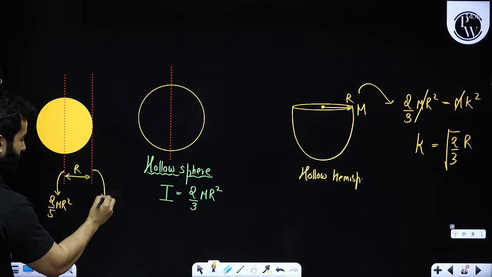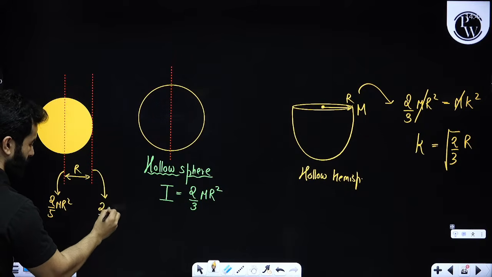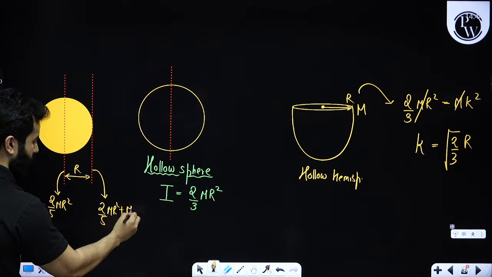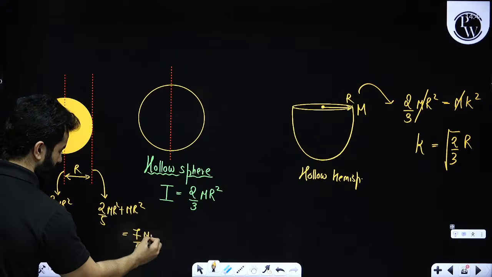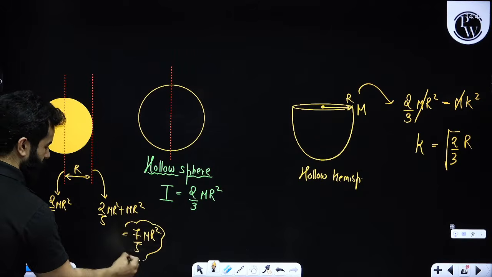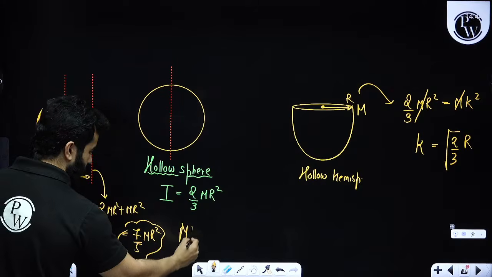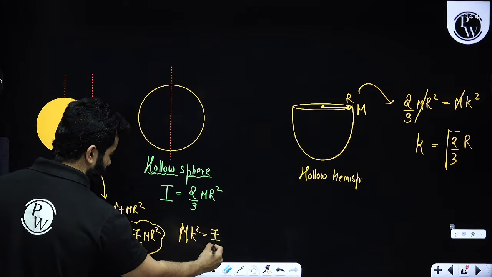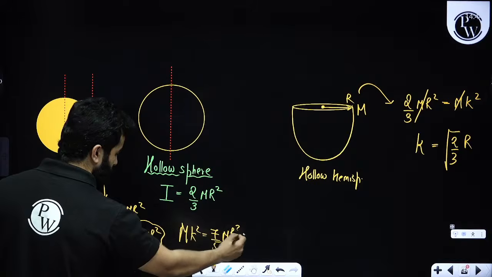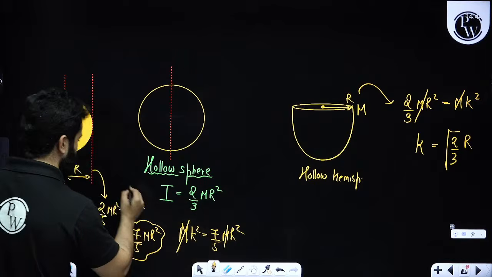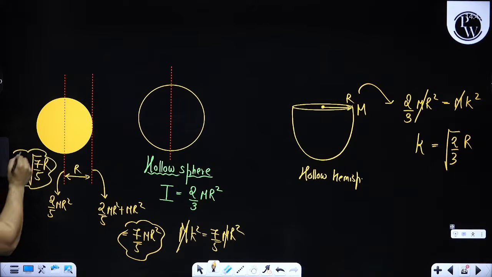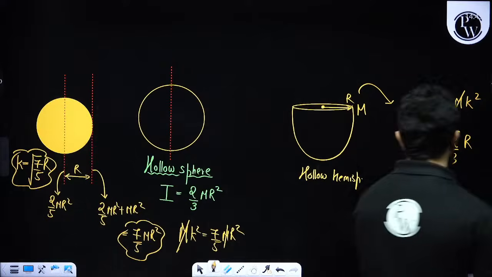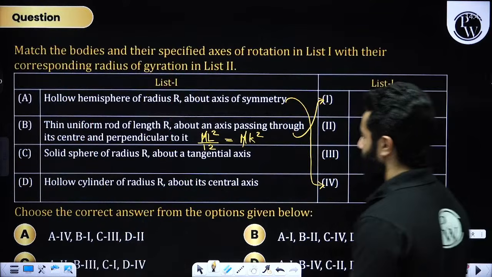So moment of inertia about this axis will be 2 by 5 mr square plus mr square, or you can simply remember it as 7 by 5 mr square. So mk square equals 7 by 5 mr square. So m and m cancel out and k comes out to be under root of 7 by 5 times r.